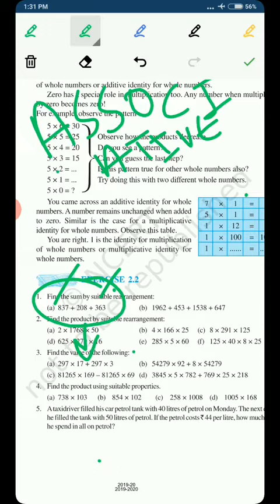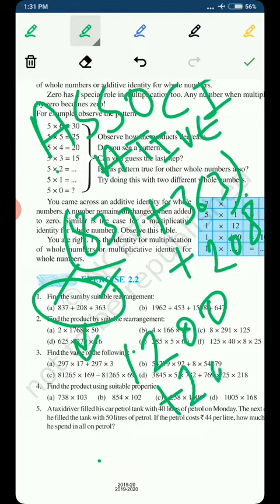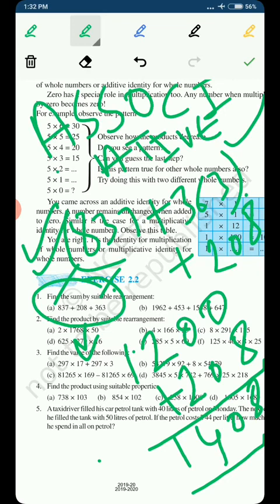So first we will do this question in this way: 837 and 363 will be associated, and the result of this association will be added to 208. 837 and 363 has become 1200, as we checked, and then we have to add 1200 and 208. So we get 1408. This is the suitable rearrangement of these numbers.